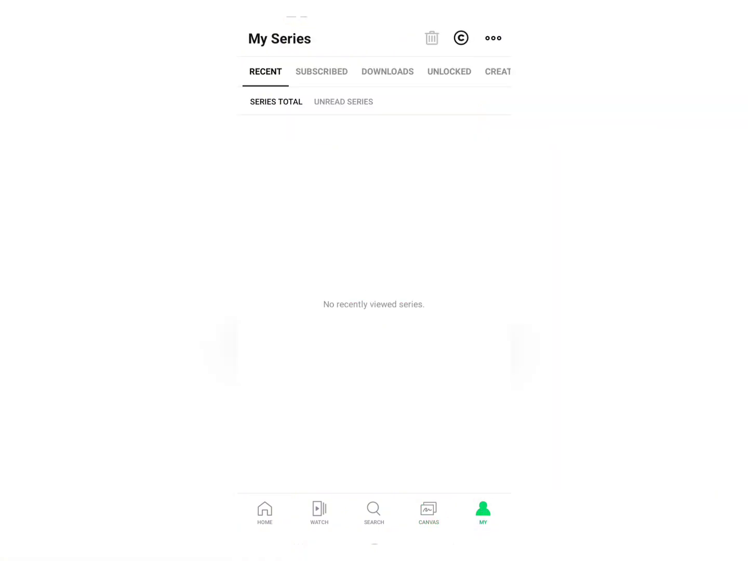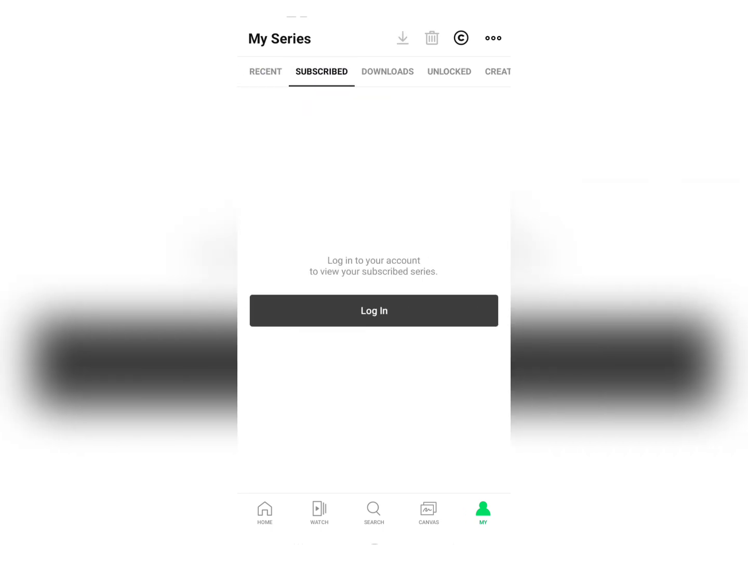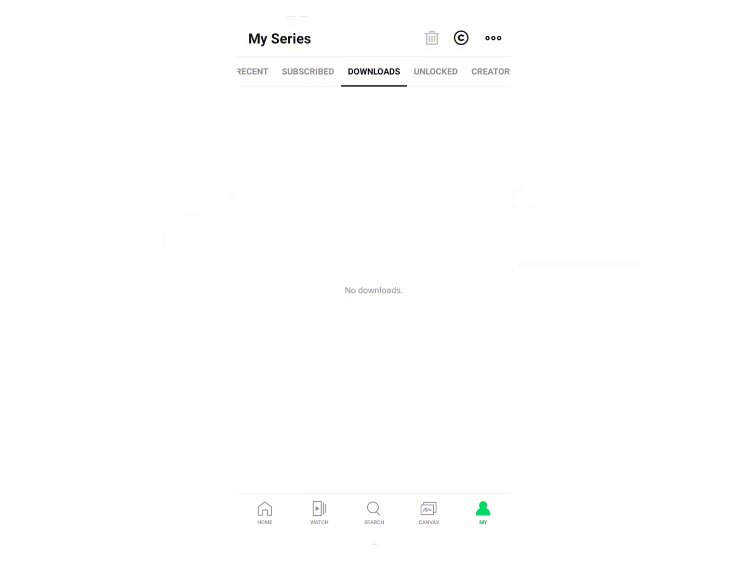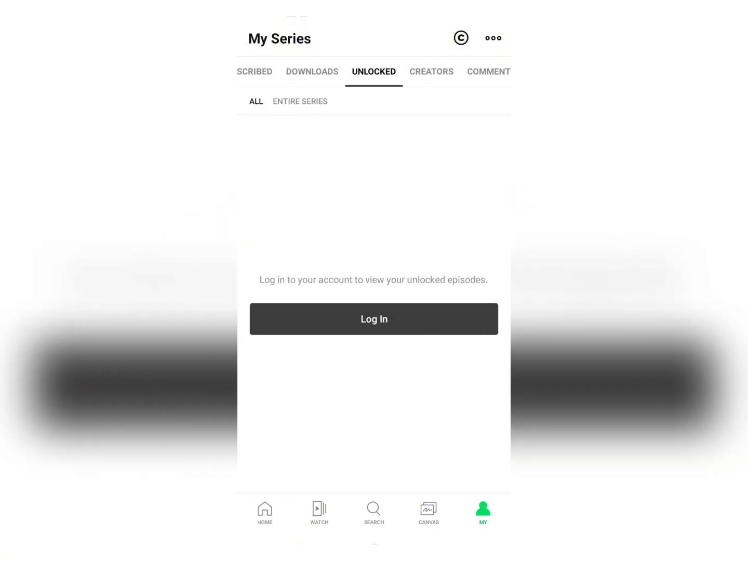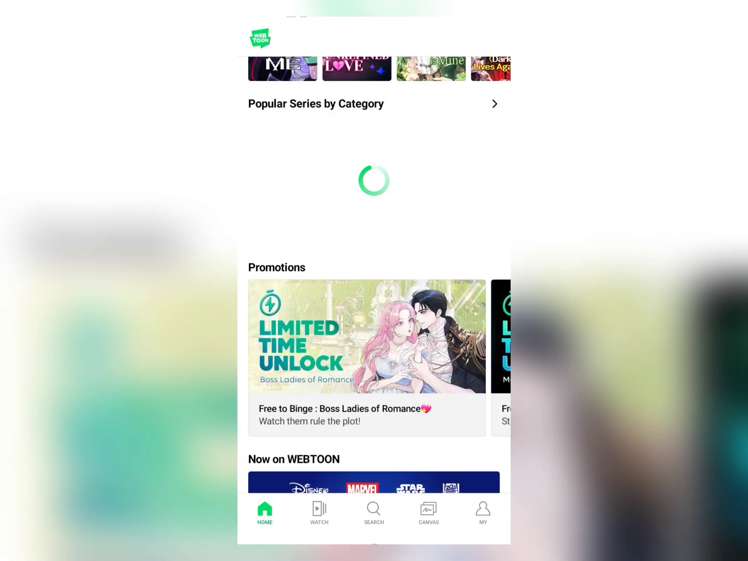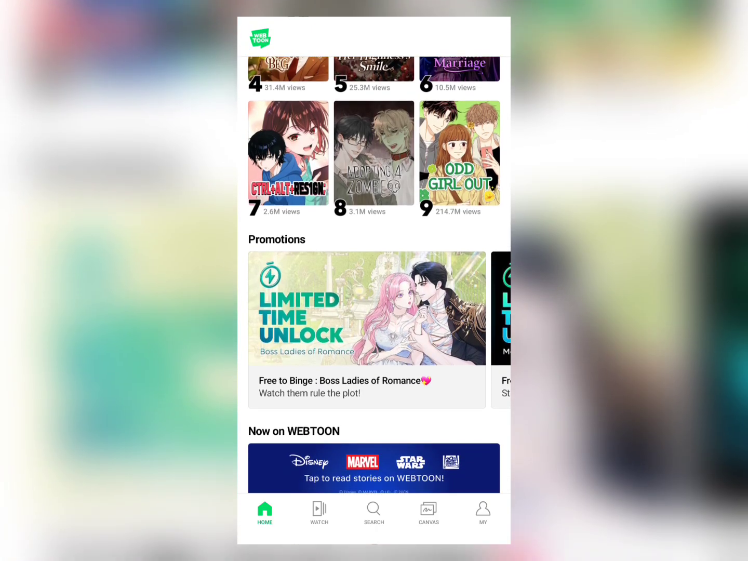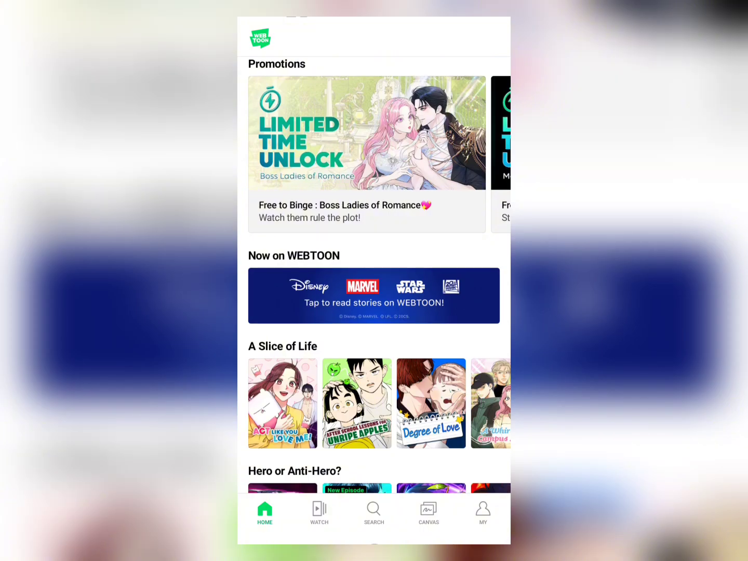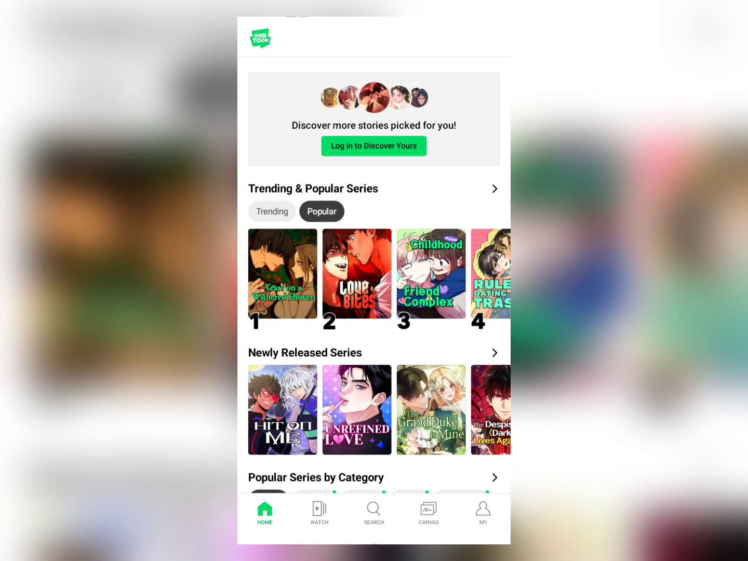In the My section here, you're able to track who you have subscribed to. At this section here, the series that you have subscribed to, if you have downloaded any one of these episodes or books, and the unlocked ones as well. So do keep in mind, this application does offer a subscription, and because I'm not logged in or anything, I will not be able to show you guys their subscription that they offer and their prices. However, they do offer a subscription as it relates to this application here.